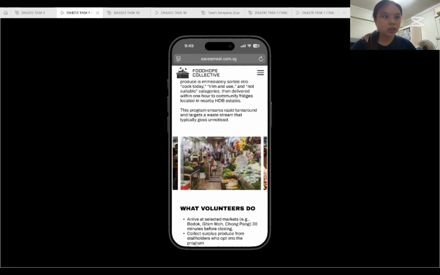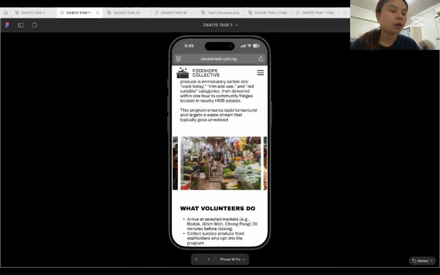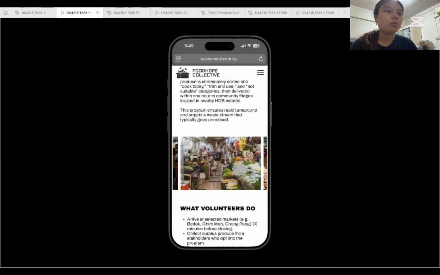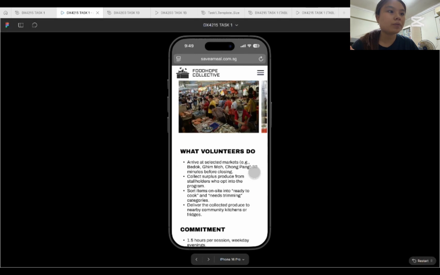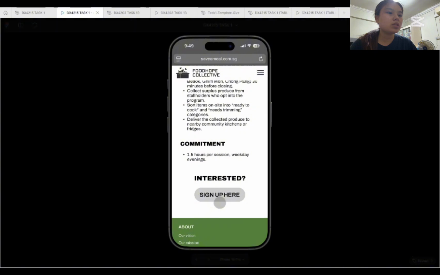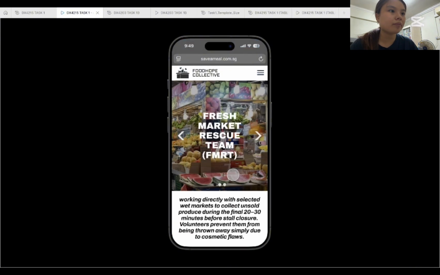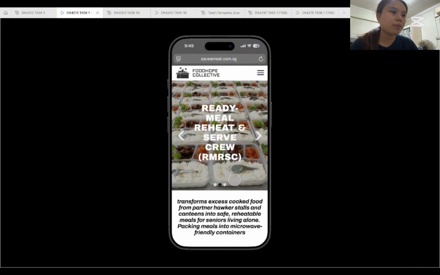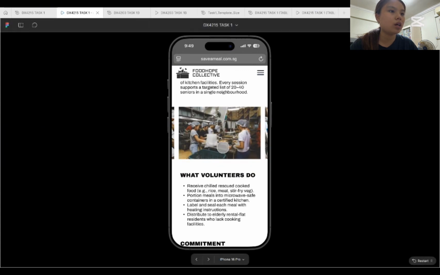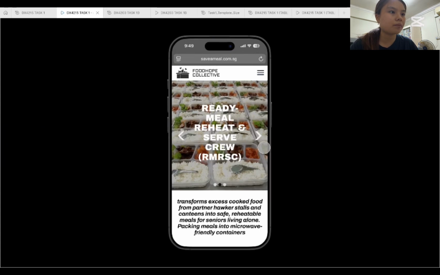And I also have a little carousel here where people can scroll through some photos to learn more about potentially what the program is about. And I also have more descriptions here about what volunteers do and the commitment. And if they're interested, they can sign up. So I have this for every single page, standard, and each individual carousel for each page.